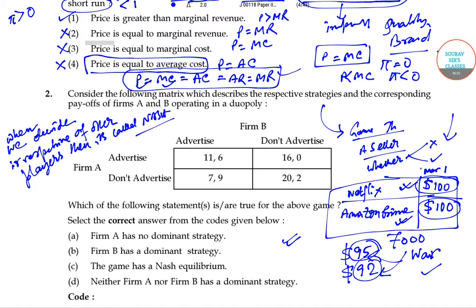So Nash is a type of game equilibrium only. If we decide without giving any importance to what the other players do, that is called Nash. Now let's get into the question again.